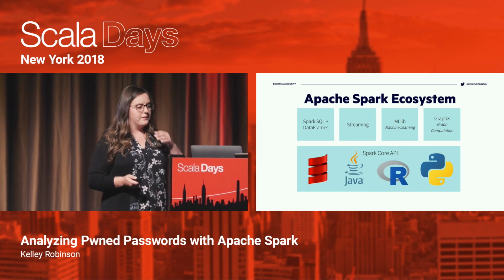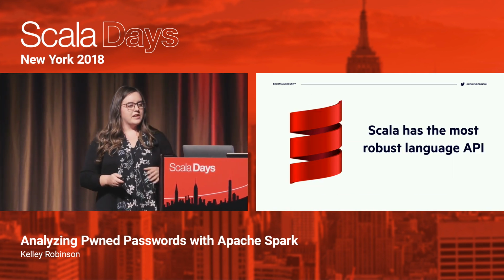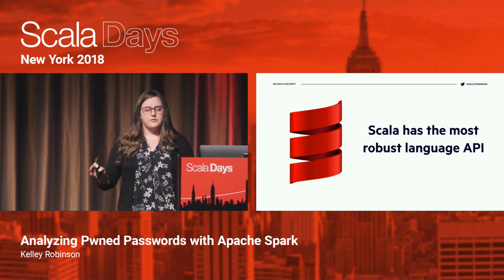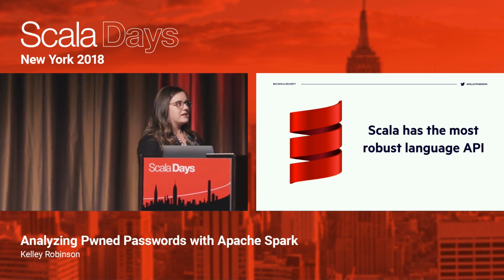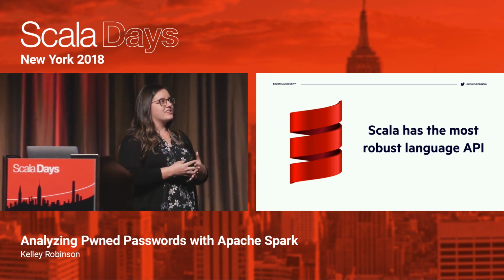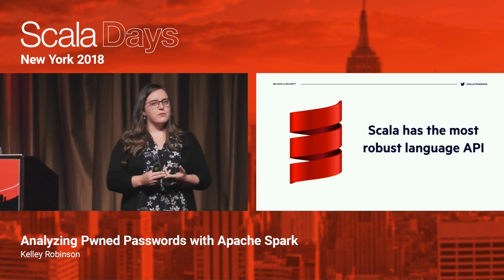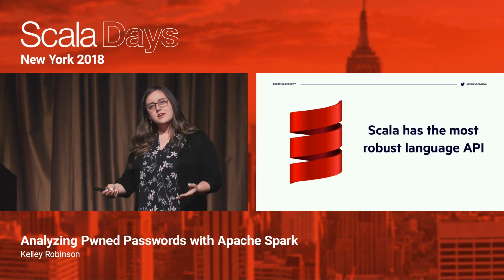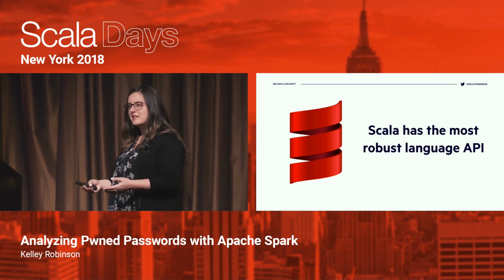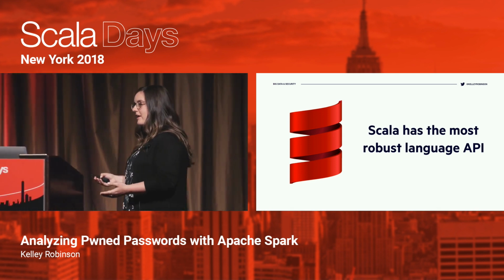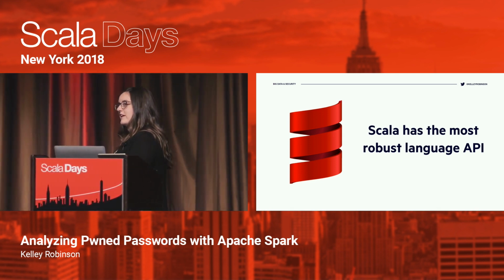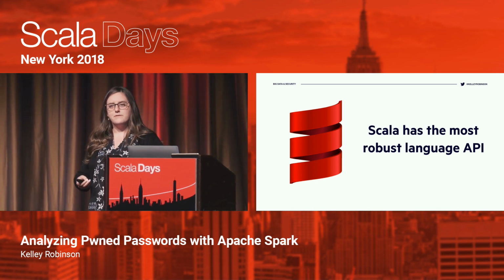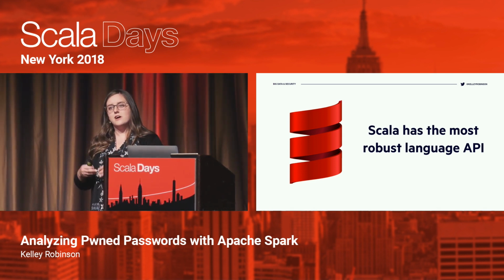So you'll remember this diagram, this ecosystem, and the fact that Spark is supported by many languages, including languages like R and Python. But I do want to point out that Scala still has the most robust language API. And I'm not just saying that to make you feel better. I know we like to think of ourselves as the best, but Scala still has the best API for the language because it's just been built out more. The original Spark project was written in Scala, and so that's one of the big reasons that they put more investment into this API. And if you ever need to look at anything under the hood, you're going to be looking at Scala code, and so I think there's major benefits to being able to write Scala on top of Spark.